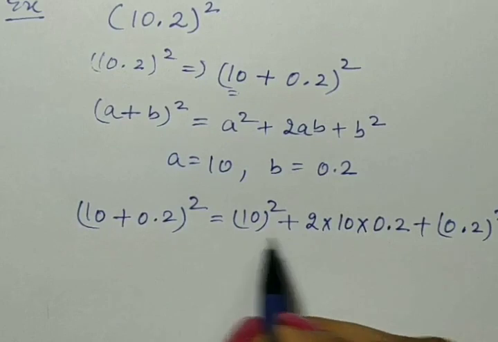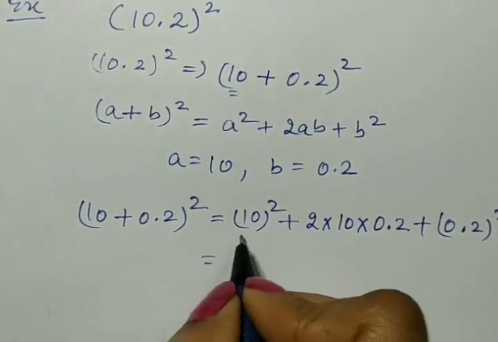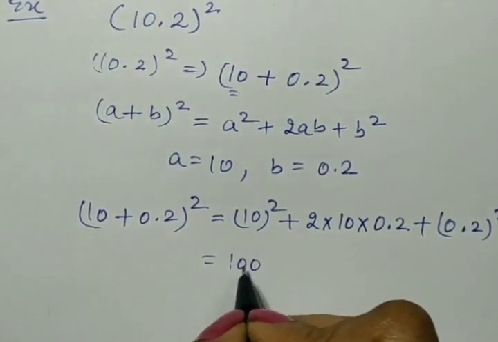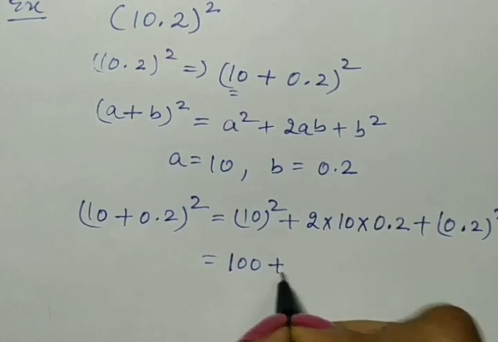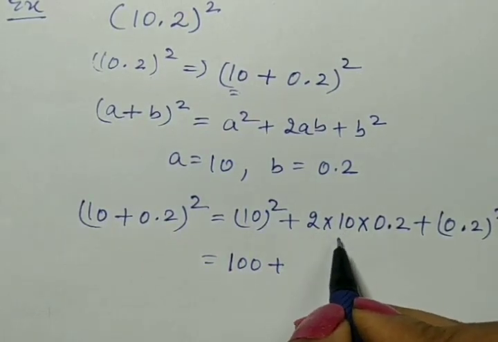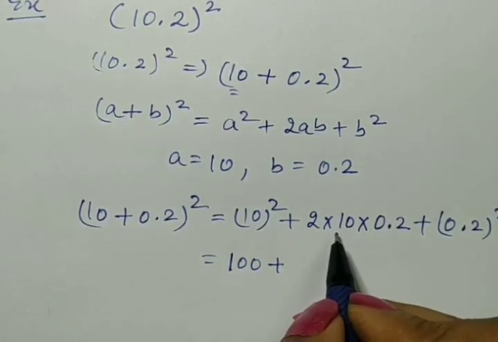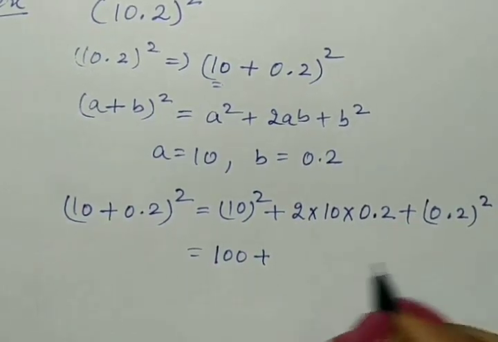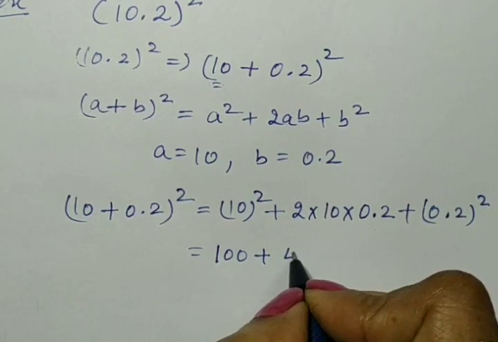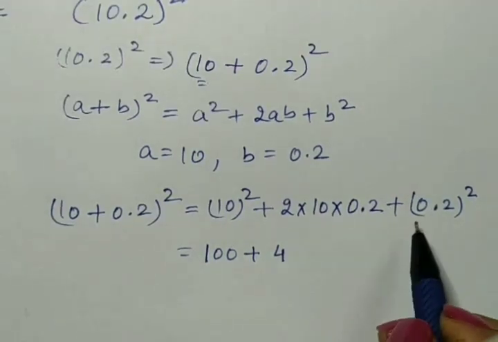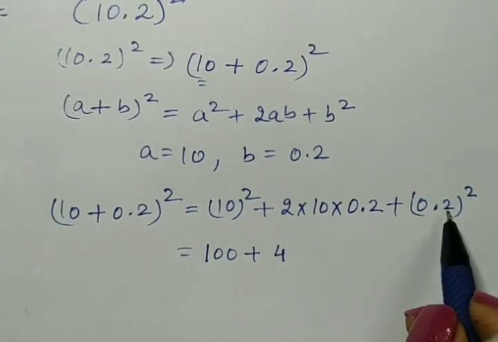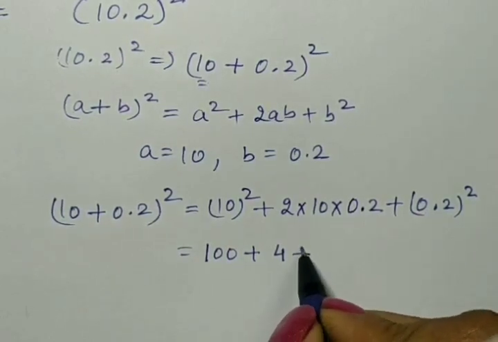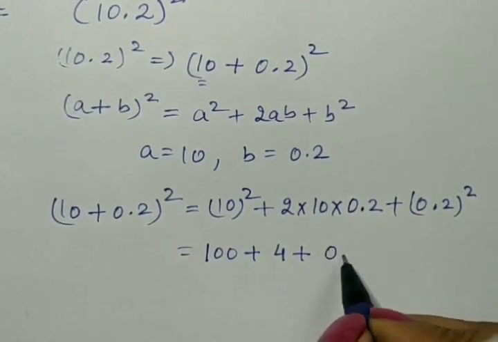Okay, now solve this. Square of 10, that is 100, plus 2 multiplied by 10 we get 20. 20 multiplied by 0.2, what we will get? We get 4. Now square of 0.2, that is 0.2 multiplied by 0.2, what we will get?